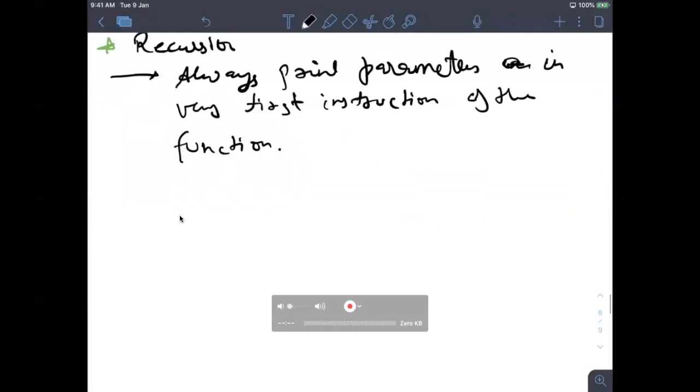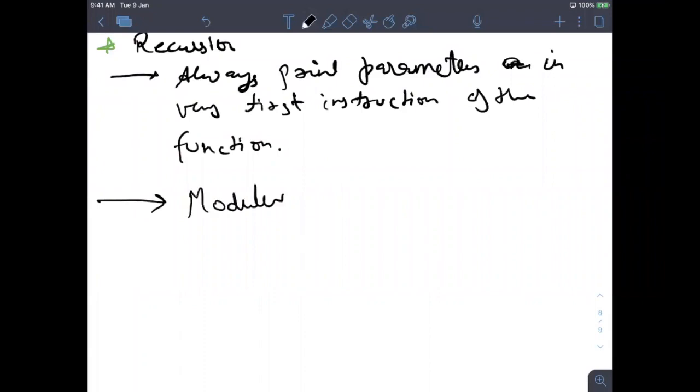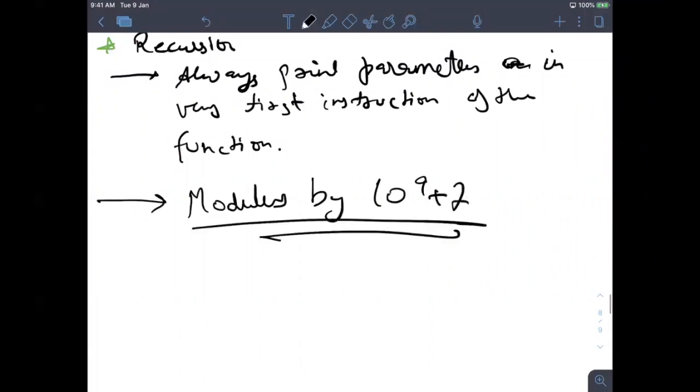Now where were we? Okay, now let's leave recursion. Now we come to another very important topic, which you generally see in many problems: modulus by 10 to the power 9 plus 7. This is for beginners also, and it is very important.